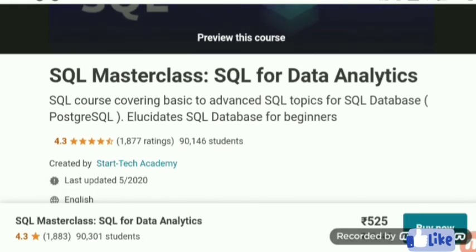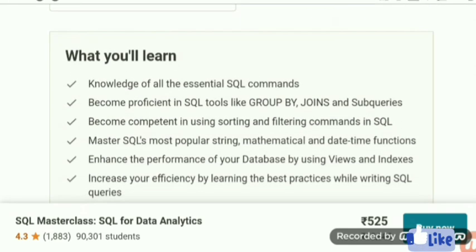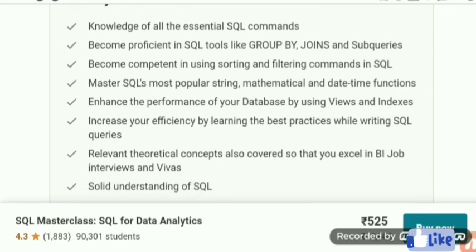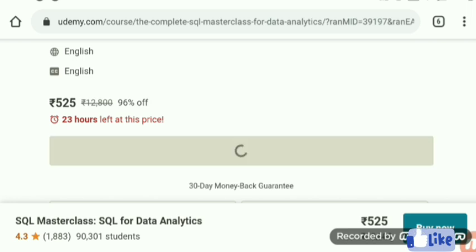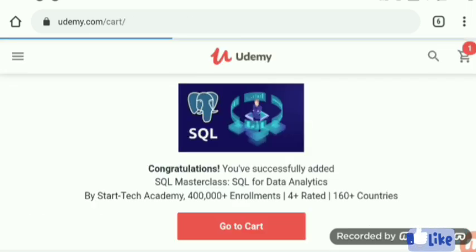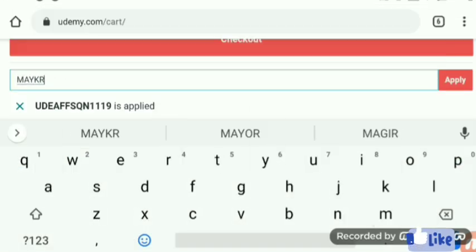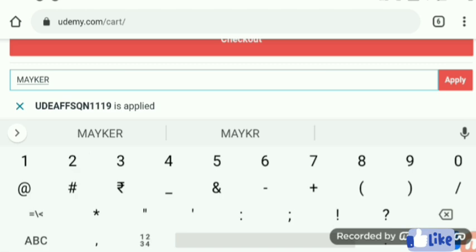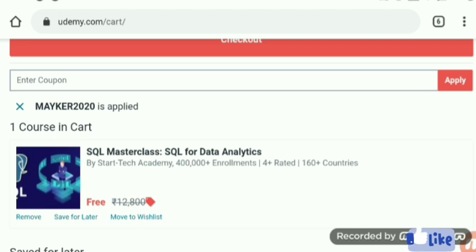Now the second one is SQL Masterclass, SQL for Data Analytics. It is a very important course and also a 4.3 rated course, and 90,301 students have already joined. So this course is very interesting and in high demand, and the coupon code for this is Maker 2020. Maker 2020 is the coupon code for this, and now the course is also free.